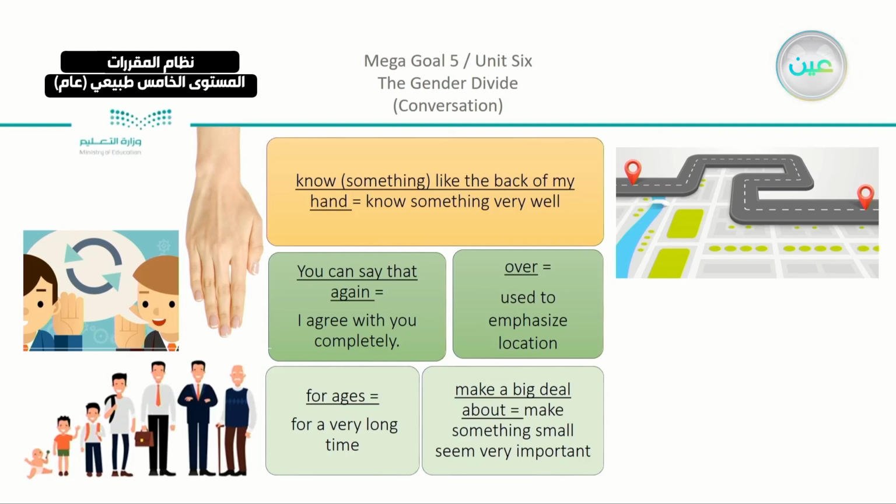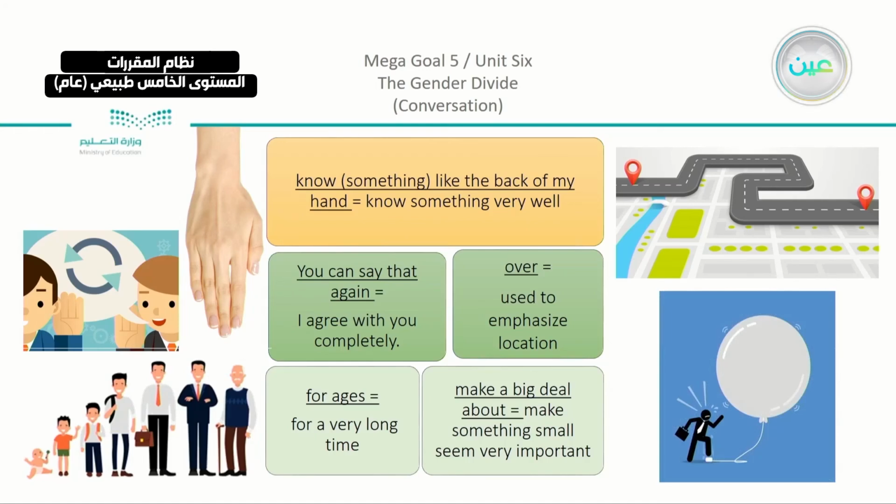And the last one, to make a big deal about it. You can see that we have here this man, and there's a balloon. He is blowing and blowing the balloon. And at the end, if the balloon is too big, it might just pop. Here, the phrase make a big deal about something means that you are giving something more attention than it deserves, or making something small seem very important. It doesn't have to be this big, or be given this attention. So these are the 5 phrases that we have here for the real talk.